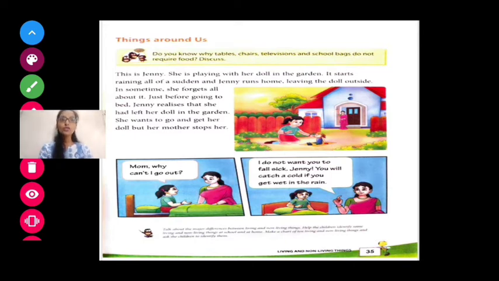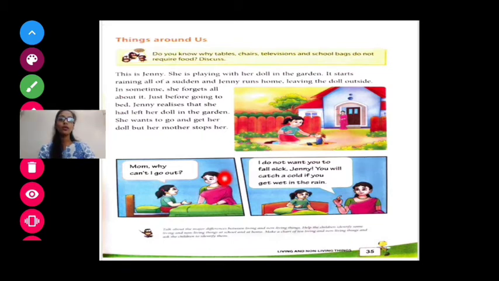She wants to go out and get her doll, but her mother stops her. Now why is mother stopping her? Because the rain is there outside, so mother is saying not to go out for taking your doll. Now let's see in the below picture what mother is saying to Jenny. As you can see, this is mother and this is Jenny.